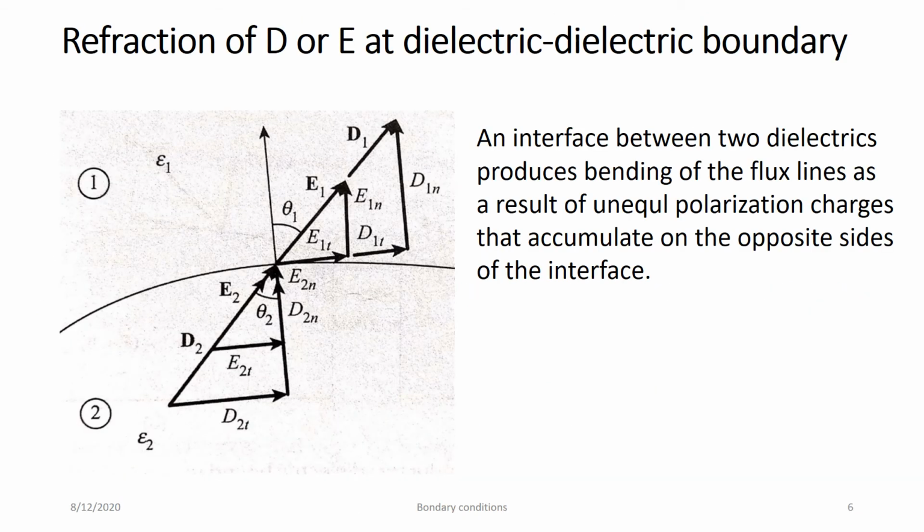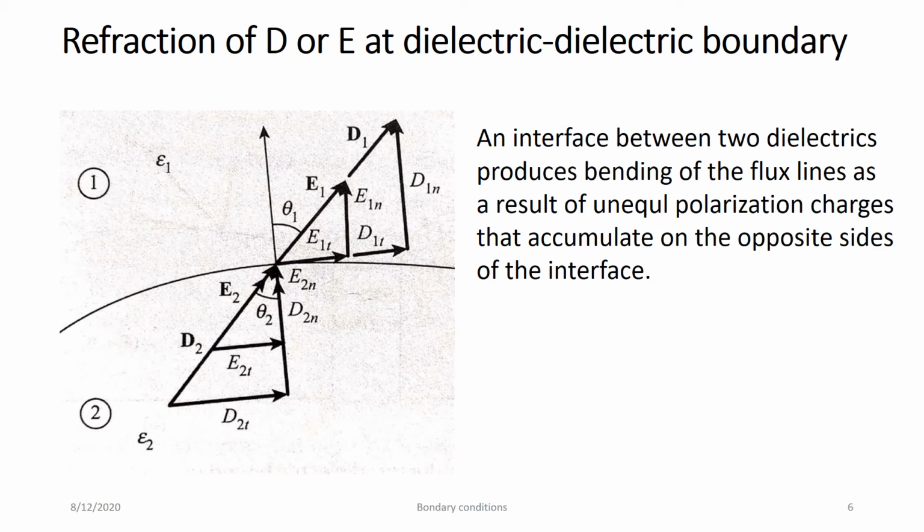In the first slide, I explained why it is required to find boundary conditions. Now this is the second reason. There is a refraction when E1 passes from one medium to another medium, at an interface between two dielectrics. So the electric field is passing from region 2 to region 1.